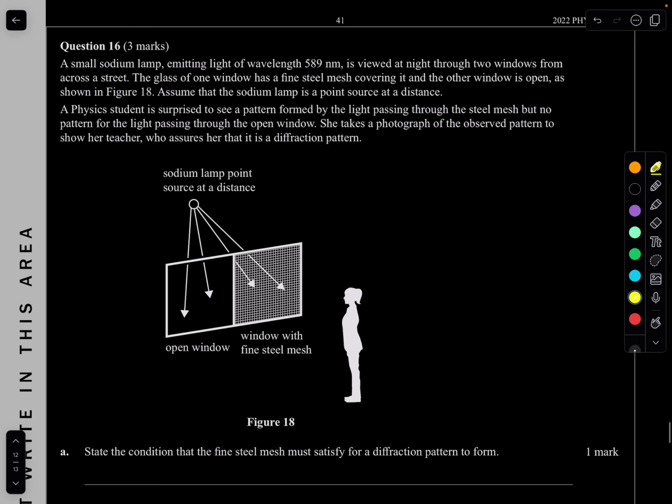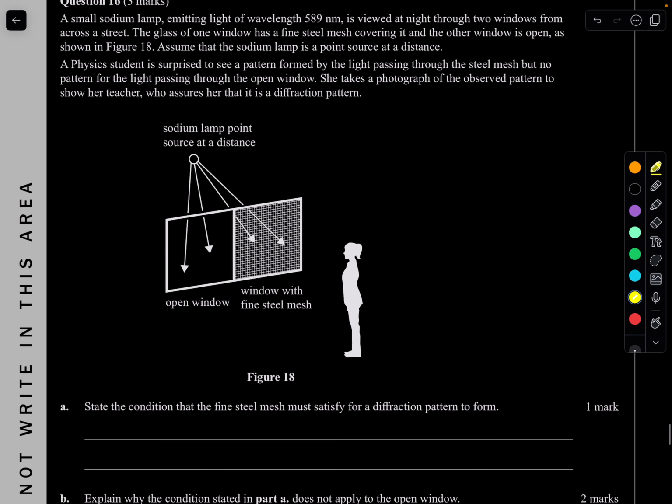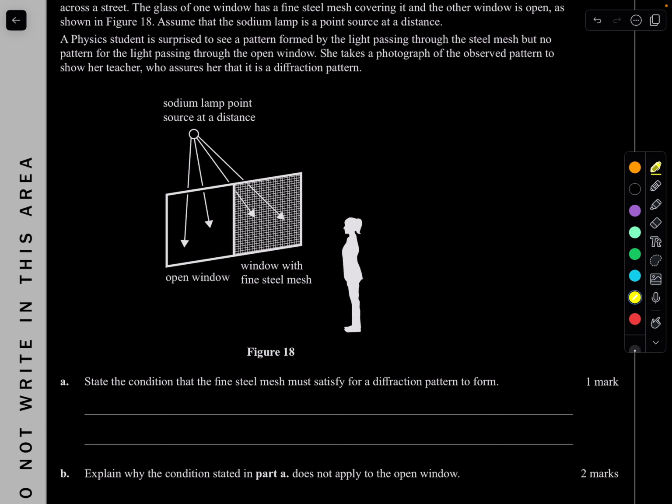Done. Question 16. A small sodium lamp emitting light of wavelength 589 nanometers is viewed at night through 2 windows from across a street. The glass of one window has a fine steel mesh covering it and the other window is open, as shown in figure 18. Assuming that the sodium lamp is a point source, at a distance, a physics student is surprised to see a pattern formed by the light passing through the steel mesh, but not for the light passing through the open window. She takes a photograph of the observed pattern to show her teacher, who assures her that this is a diffraction pattern. Beautiful. State the condition that the fine steel mesh must satisfy for a diffraction pattern.